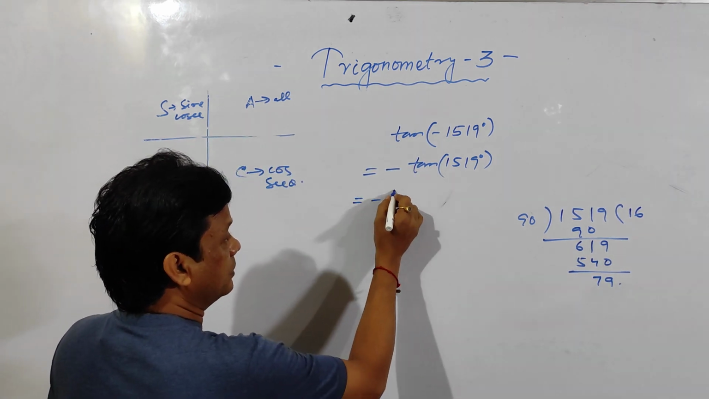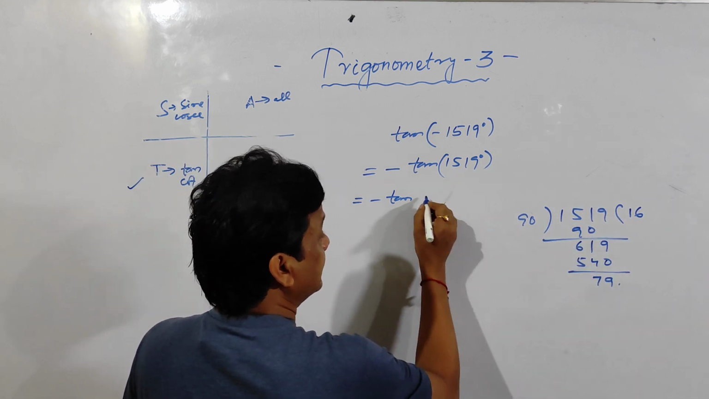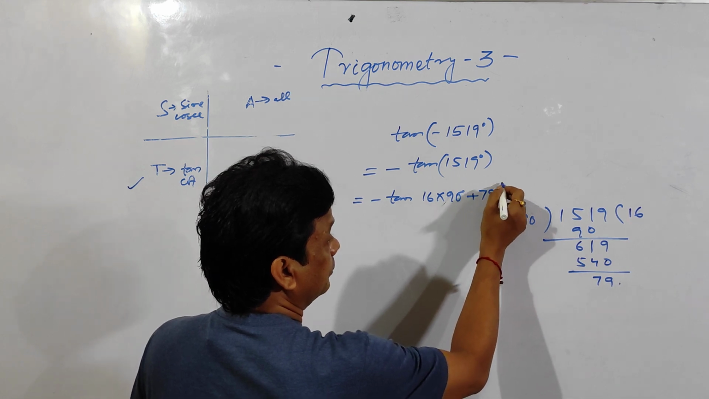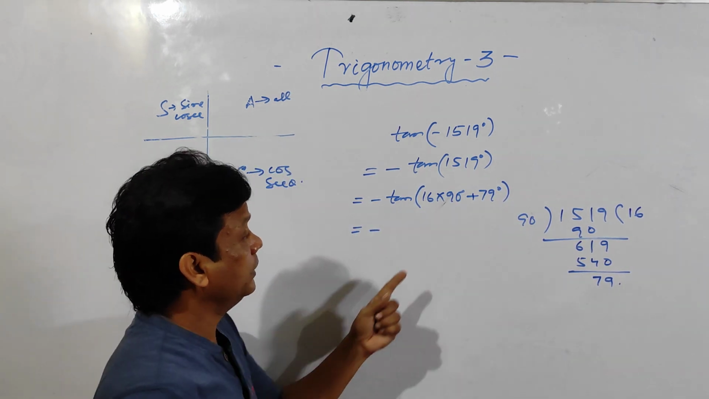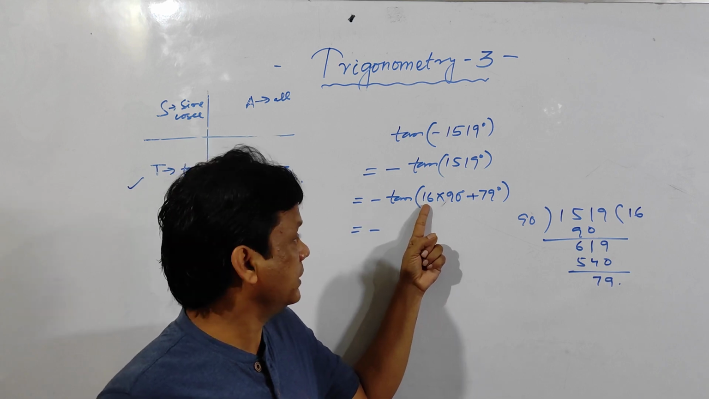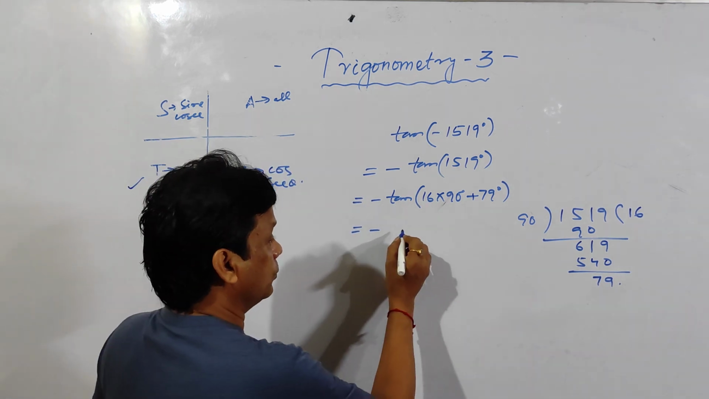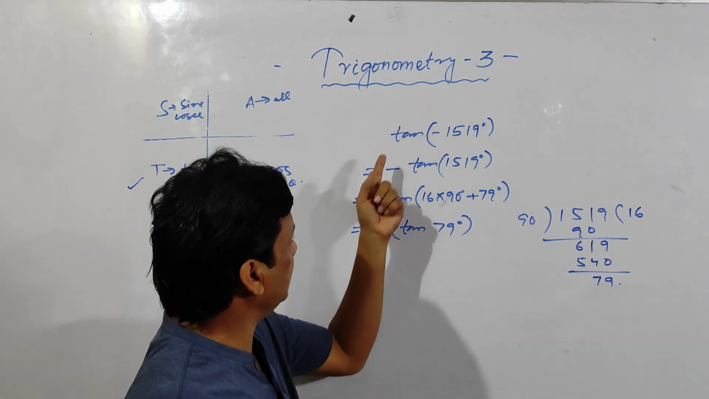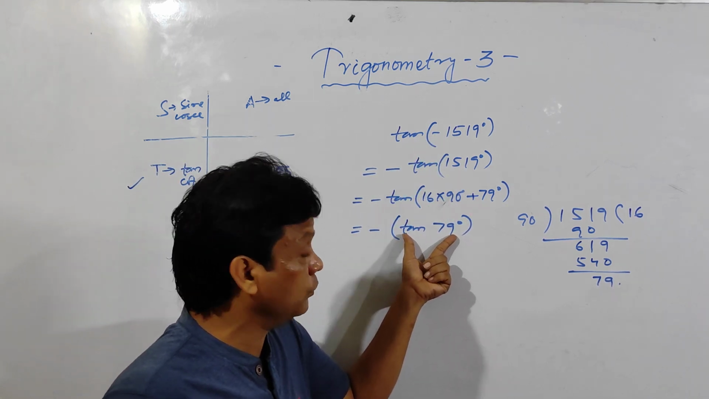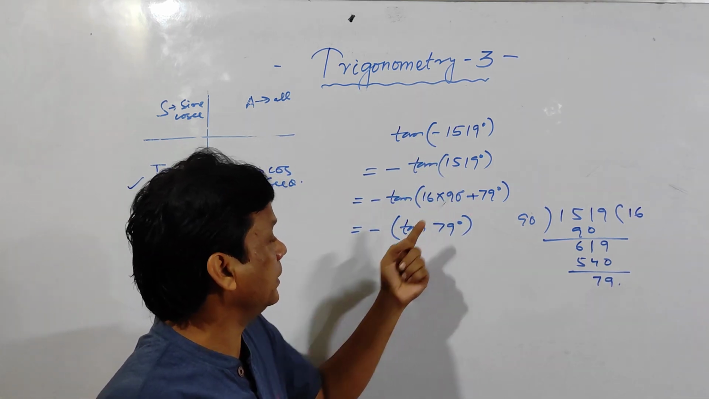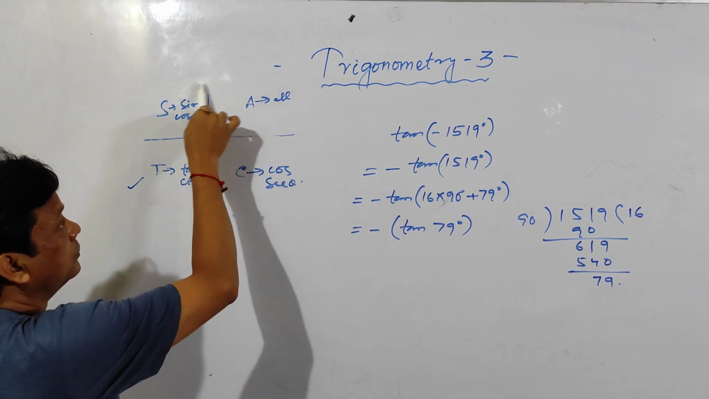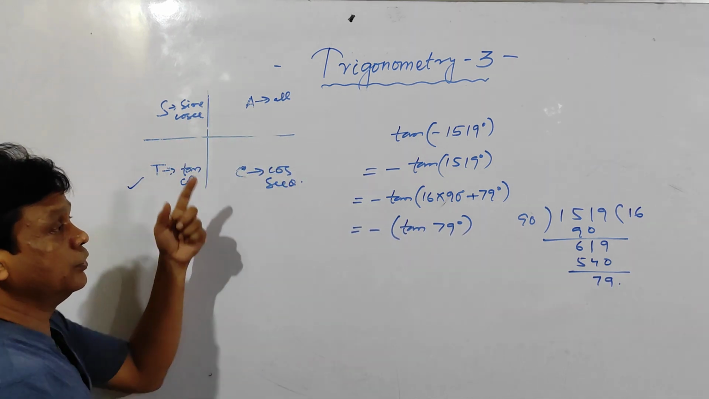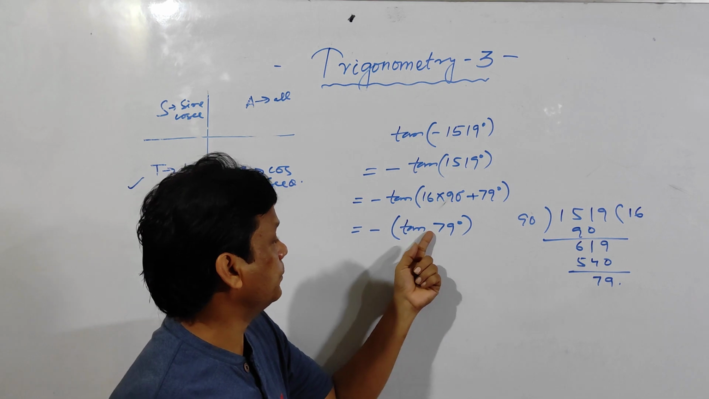So right here minus tan. How many 90s are there? 16. 16 into 90 degree plus 79 degree. Clear? This one is even, so the function remains the same. So tan 79 degree. Clear? Now see here, the minus sign is due to this one. But what is the value of the quantity within the bracket? How many 90s are there? 16: 4, 8, 12, 16. It is also in the first quadrant. So this quantity is positive. So positive into negative is negative.